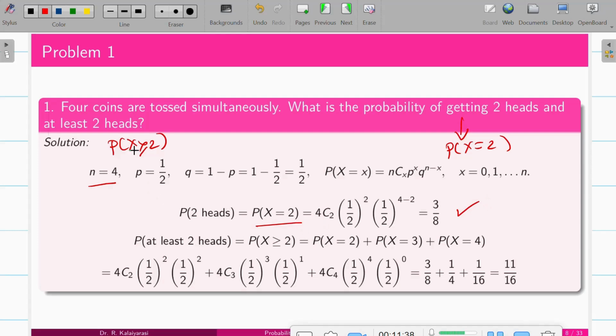Similarly, for the probability of at least two heads, that is greater than or equal to 2. We have tossing four coins, so x goes up to 4. So it is the probability of x equals 2 plus x equals 3 plus x equals 4. Apply n and x as 2, 3, 4 in the formula, and finally we get 11 by 16.